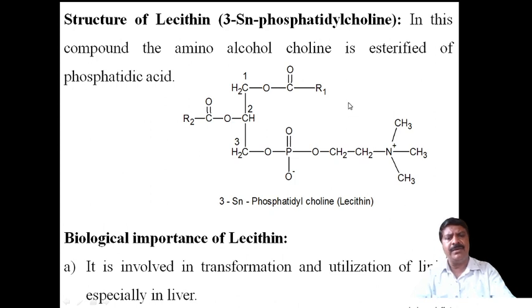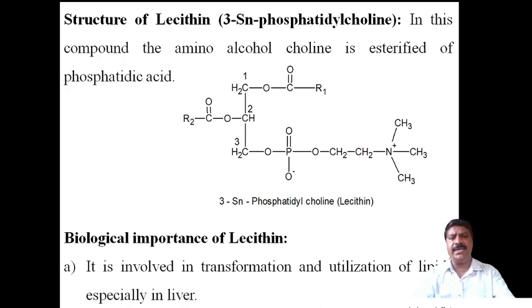Now here, this is the esterified group, and this is the another group. This group contains a phosphate along with a choline group, like CH2, then here N, and there is methyl. These groups will be there, and therefore it is called 3SN phosphatidyl choline. It is also called lecithin, and this is the best example for phospholipids.